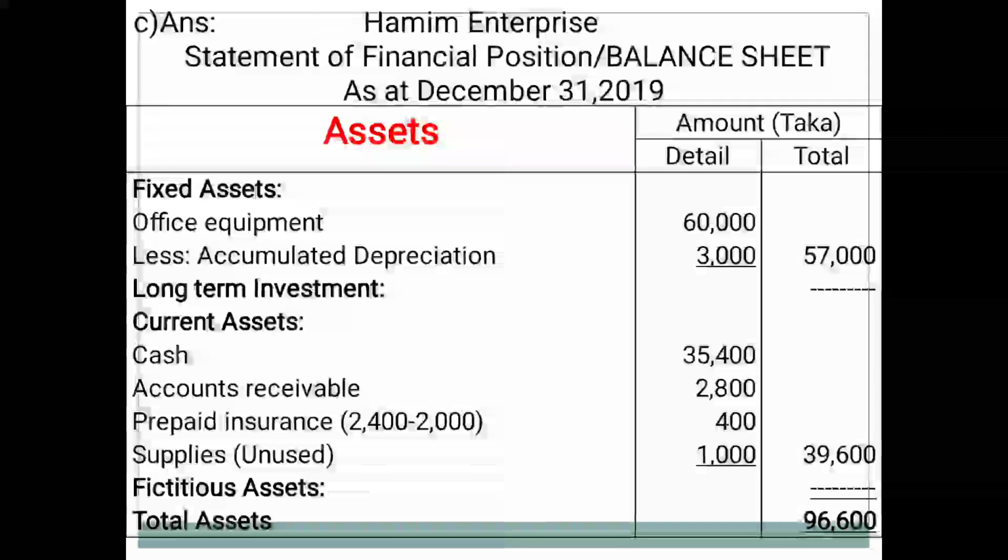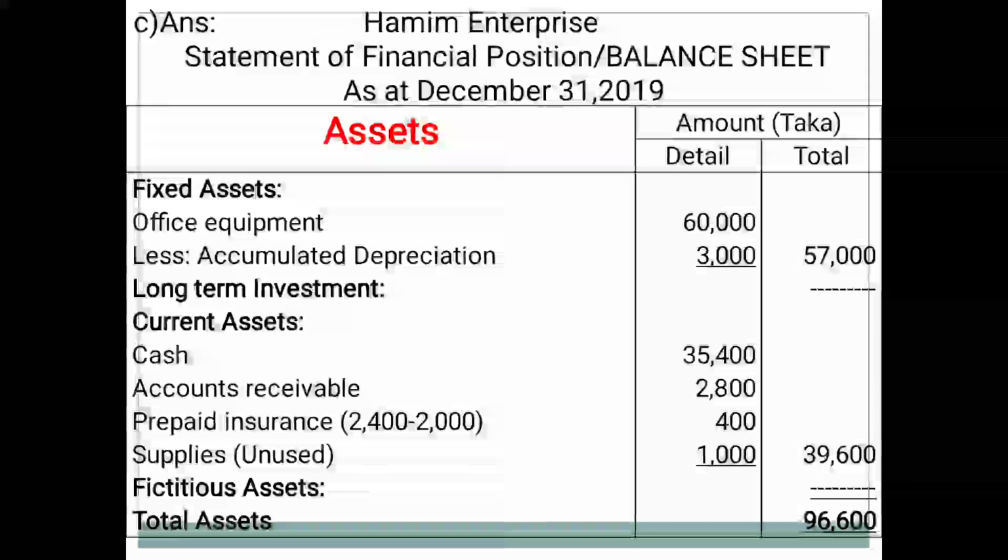You can take from the trial balance. Office equipment is one kind of fixed asset, written at first in the middle column, Taka 60,000. Then accumulated depreciation from adjustment, Taka 3,000, is deducted from the total amount of 60,000. That is, the net amount of office equipment is written in the outer column, Taka 57,000. Second head is long-term investment; no amount is available for long-term investment in this math.